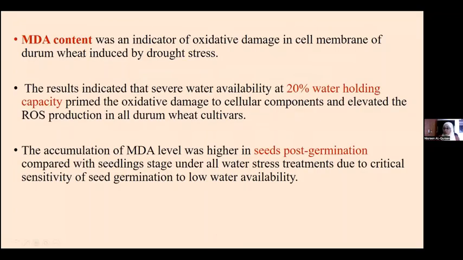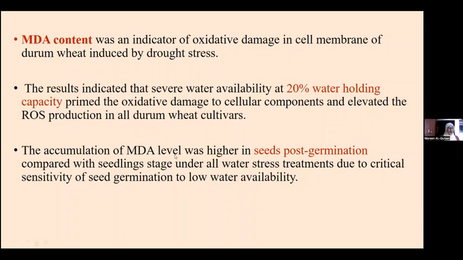Now, why do we measure MDA content? It was used as an indicator of oxidative damage in the cell membrane, especially in durum wheat, that would be induced by drought stress, because drought stress is associated with accumulation of ROS. The result indicated that severe water limitation, especially at the 20% water holding capacity, primed oxidative damage to cellular components and elevated ROS production in all durum cultivars that were used in this study, Qurani, XF65, on-pace, and Shunt.